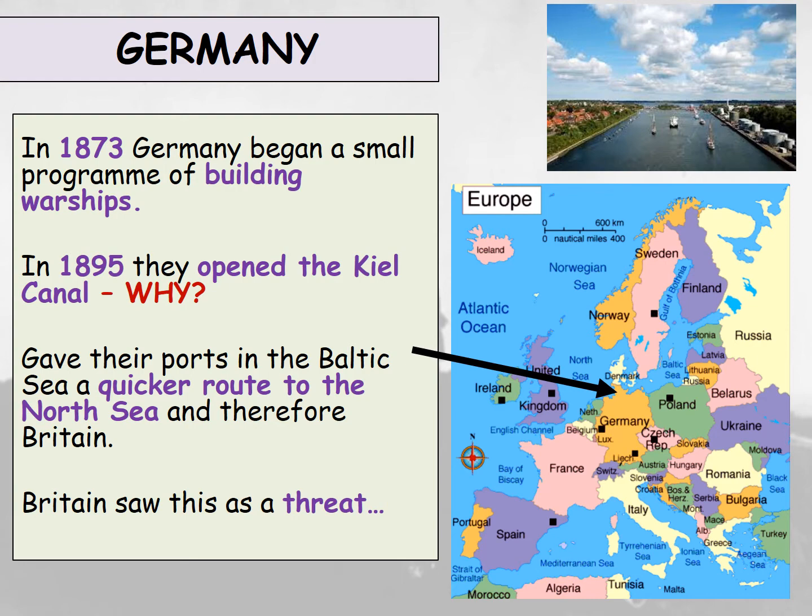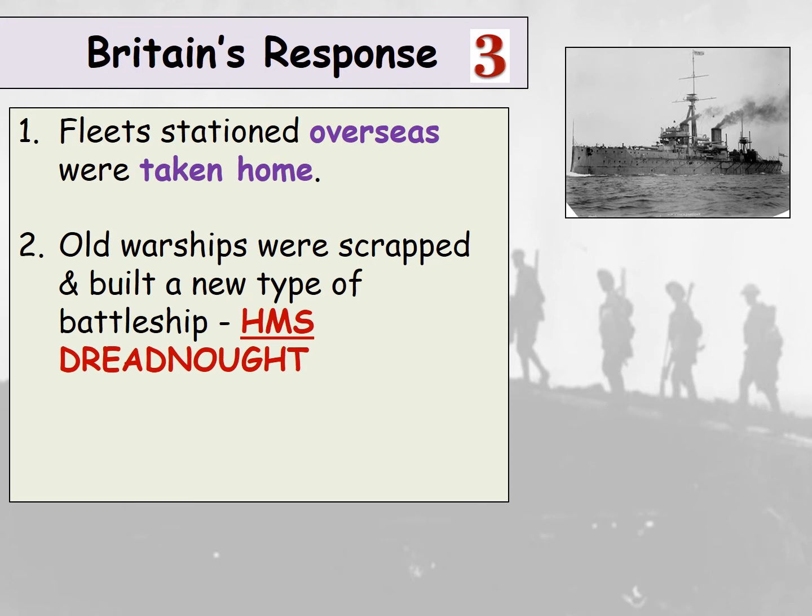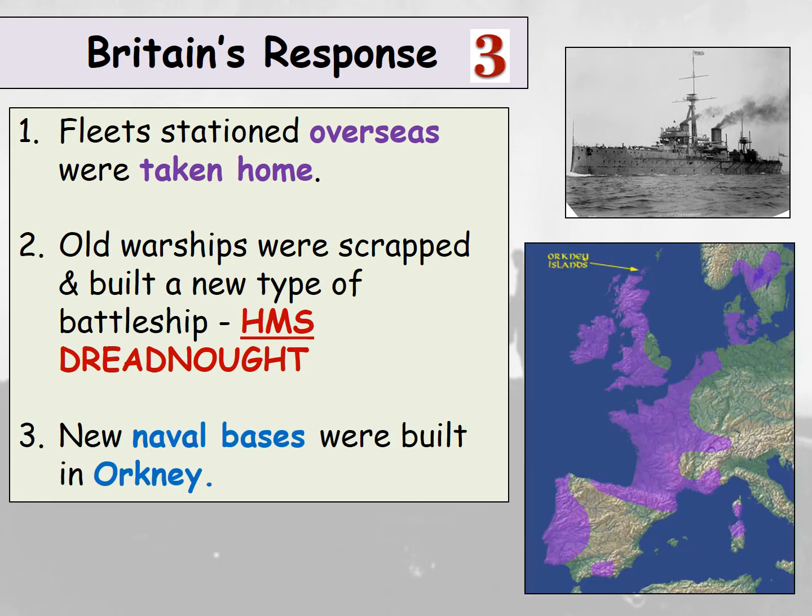What were they preparing here? If this gives them a quicker route to Britain, is this the possibility of an attack they're preparing? So Britain's response was that fleets stationed overseas were taken home. Old warships were scrapped and they built a new type of battleship, and that battleship was the HMS Dreadnought. And new naval bases were built in the Orkney Islands as well, off the top of Scotland.